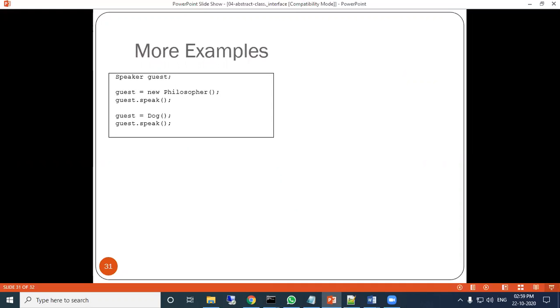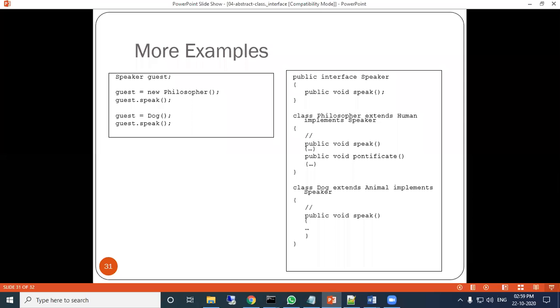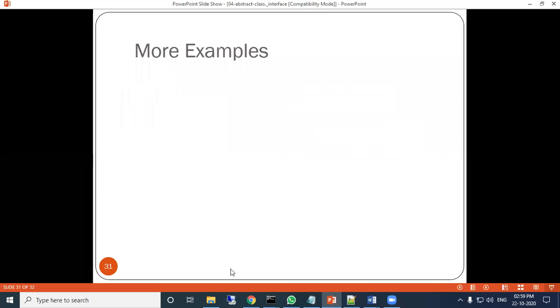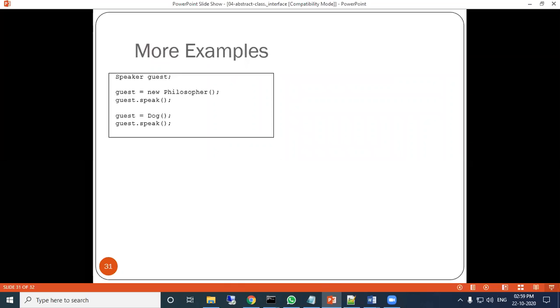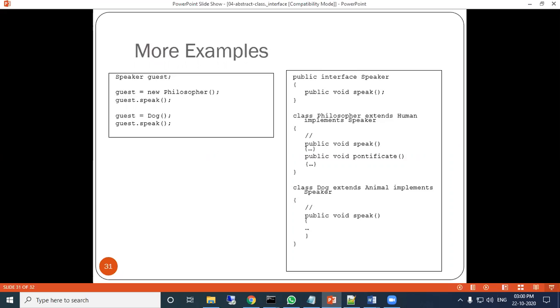There is an interface speaker, where the speak abstract method is there.